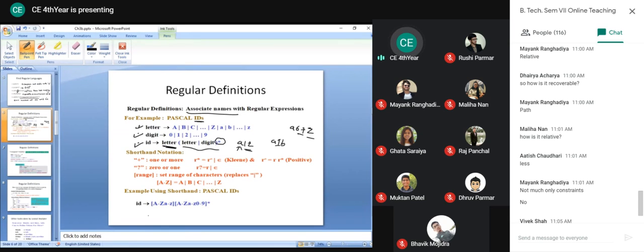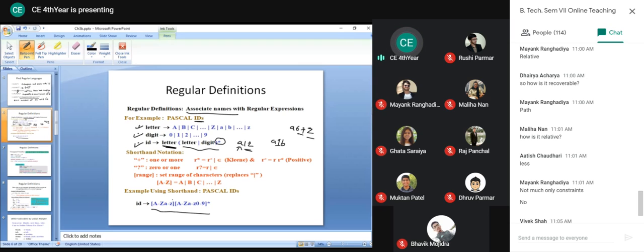Also in shorthand notation, if you want to define identifier, then you can write like this, A to Z. This dash indicates all the symbols, alphabets between A and Z are valid. Again A dash Z, so again small alphabets between a and z, including a and z, are valid as a first symbol. And after that you can have either a capital alphabet or small letter alphabet or 0 to 9, any symbol.